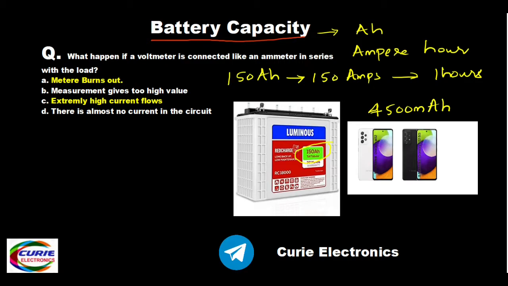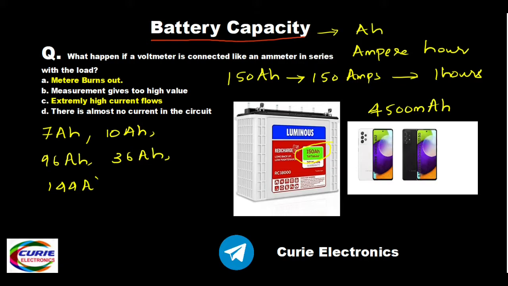Now there are different types of batteries with different capacities available. That is 7Ah battery. I'm not talking about the voltage and all. Okay, 7Ah battery. There will be a 10Ah battery. These are regularly available. 96Ah battery, 36Ah battery, then 144Ah. So these are the generally available batteries.